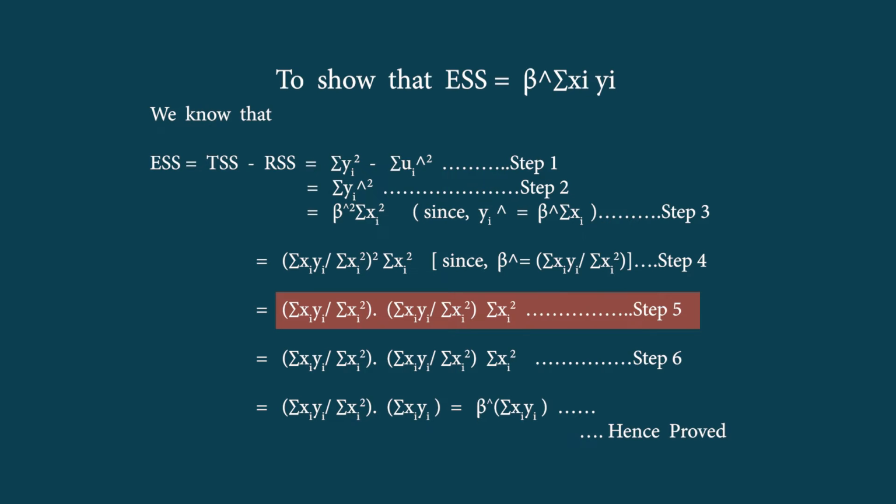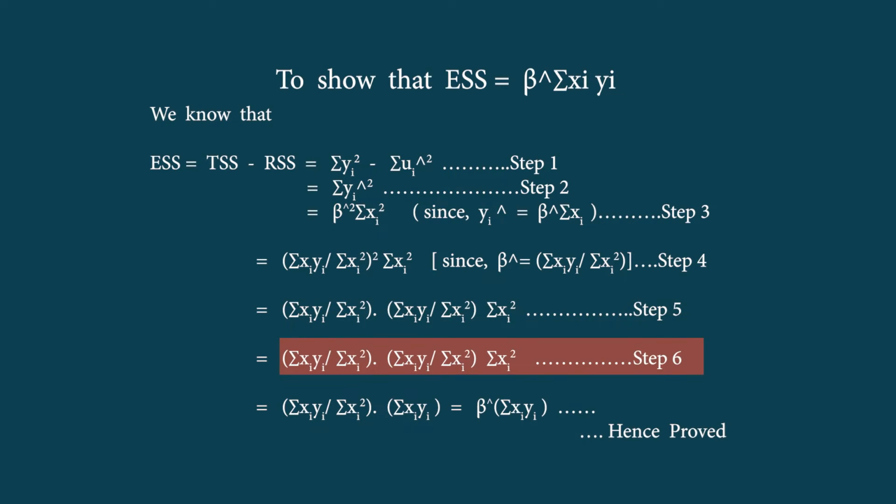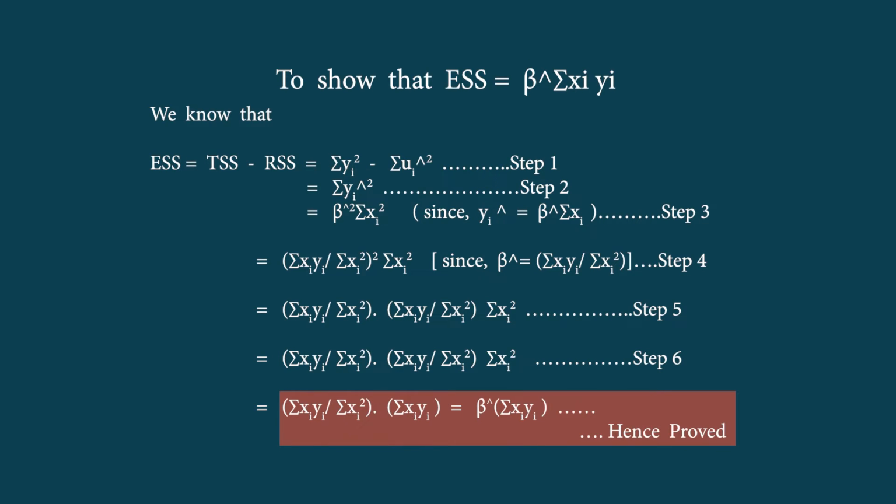And we get down to step 6, and thereby after simplification we get the final expression of beta hat summation of xi yi. So that means explained sum of squares can be written as beta hat summation of xi yi, or it can also be written as beta hat summation of xi square. So explained sum of squares plays an important role in explaining the variation of the dependent variable.